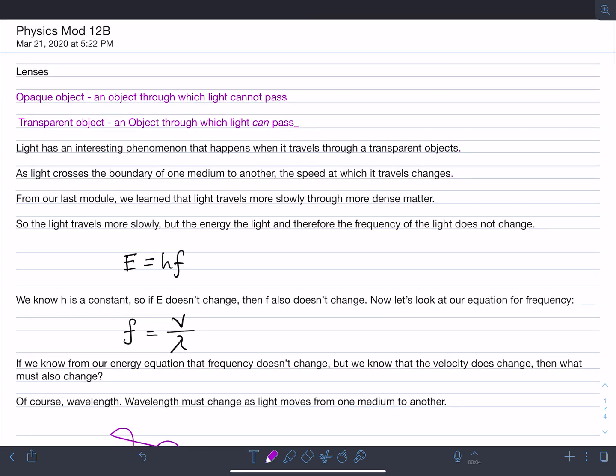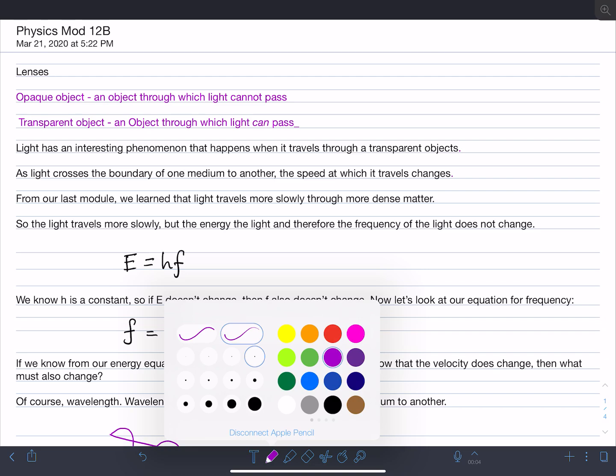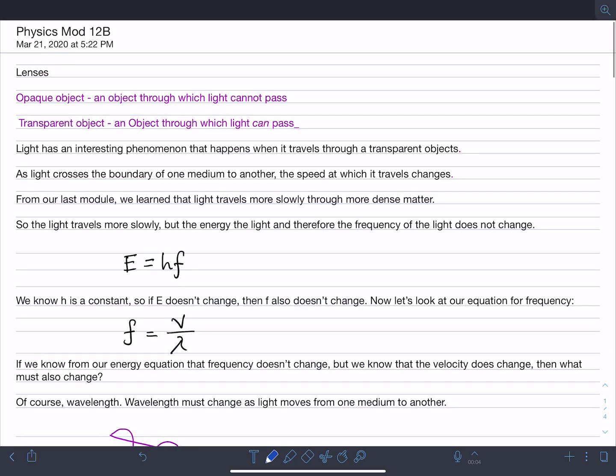Let's change my color here. Let's do blue. So a transparent object is an object through which light can pass. Now, light has an interesting phenomenon that happens when it travels through transparent objects. As light crosses the boundary from one medium to another, the speed at which it travels changes. From our last module, we learned that light travels more slowly through more dense matter. So the light travels more slowly, but the energy of the light, and therefore the frequency of the light, doesn't change. How do we know that?